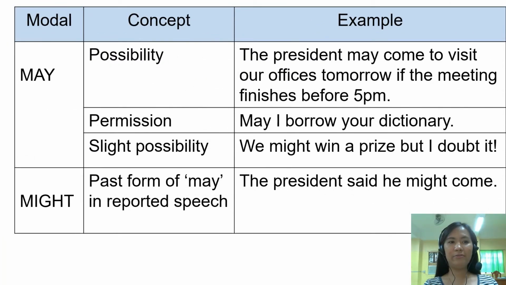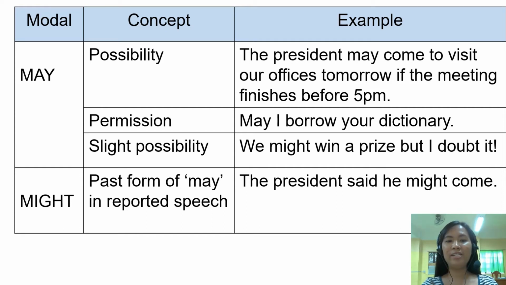The third modal that we have is the modal may. We use may when we are not sure about something in the present or future. It can also be used to give or ask for permission. So we have here the concept of possibility, permission, and slight possibility. Earlier, I already said what is the meaning of possibility and permission. And now for the slight possibility, it means that we have chances. Okay, it may be 50-50 chances or 30 over 70 chances.